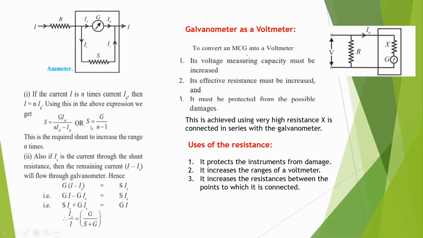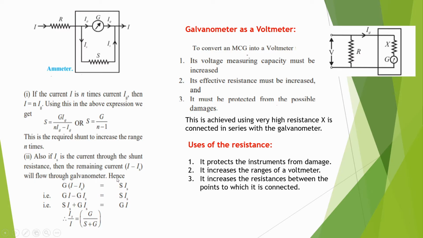So what is the formula for shunt resistance? We get S equal to G upon n minus 1. This is the shunt required to increase the range n times. Also, if Is is the current through the shunt resistance, then the remaining part of the current, I minus Is, will flow through the galvanometer.